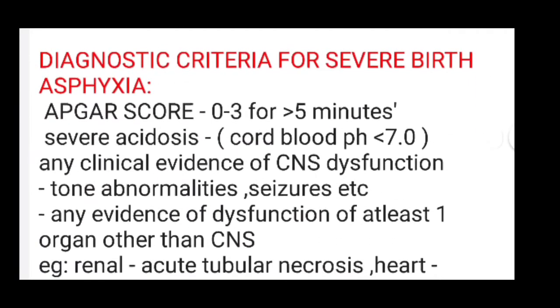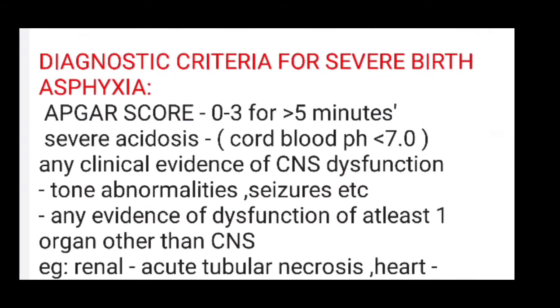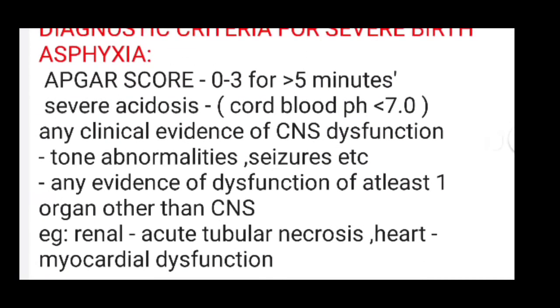Next, we have to follow some diagnostic criteria for severe Wirth aphasia. Apgar score is 0 to 3 for more than 5 minutes. Severe acidosis means cord blood pH less than 7.0. And any clinical evidence of CNS dysfunction like tone abnormality, seizure, etc. Any evidence of dysfunction of at least one organ other than the central nervous system, like renal disease such as acute tubular necrosis, or myocardial dysfunction in the heart. These diagnostic criteria we have to follow for the diagnosis of severe Wirth aphasia.